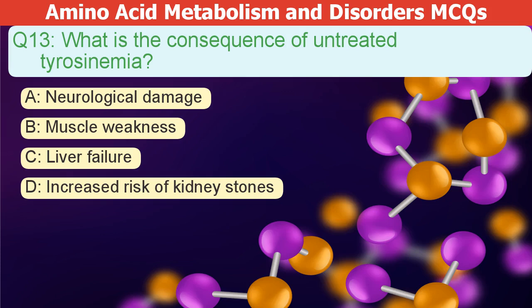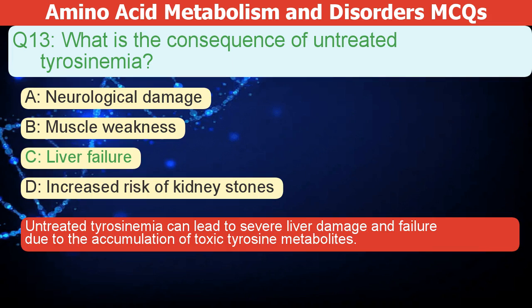What is the consequence of untreated tyrosinemia? A. Neurological damage. B. Muscle weakness. C. Liver failure. D. Increased risk of kidney stones. The correct answer is C. Untreated tyrosinemia can lead to severe liver damage and failure due to the accumulation of toxic tyrosine metabolites.